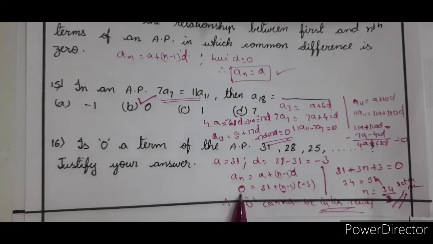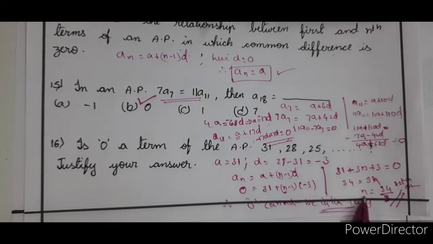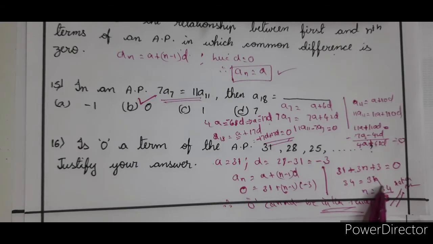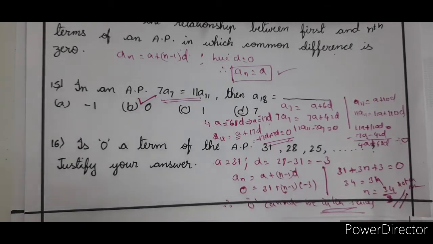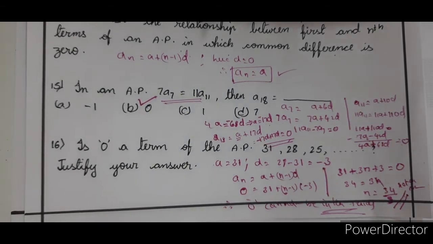So we equated the whole formula to 0, and when we found n is not coming out to be an integer, therefore such a particular n does not exist where there can be a 0 in the term. Right? So justification and proof both are done clearly. Note it down.